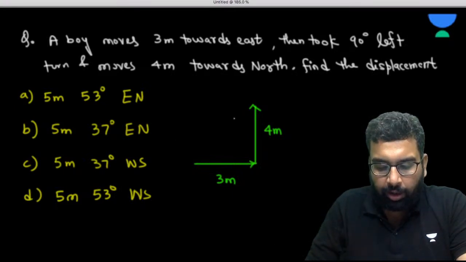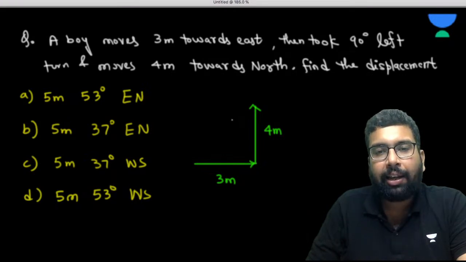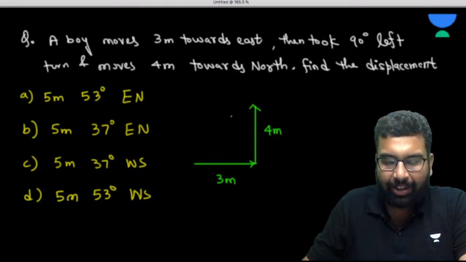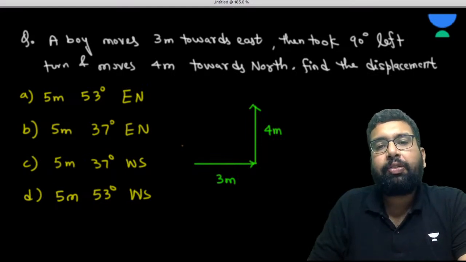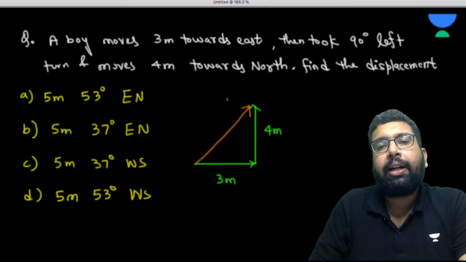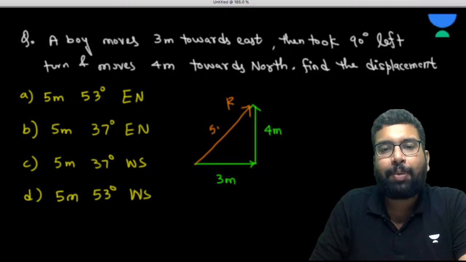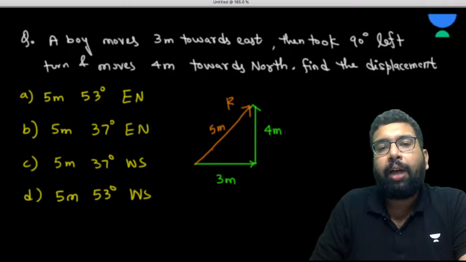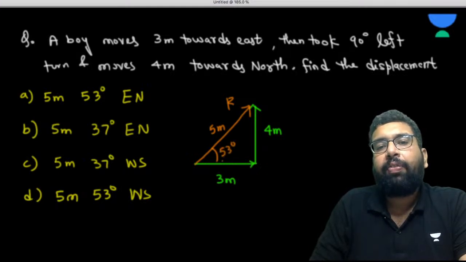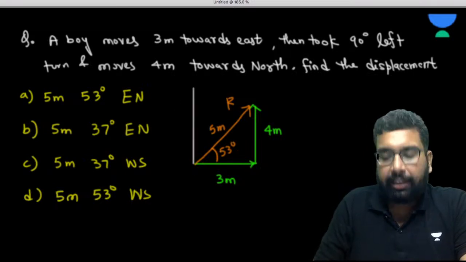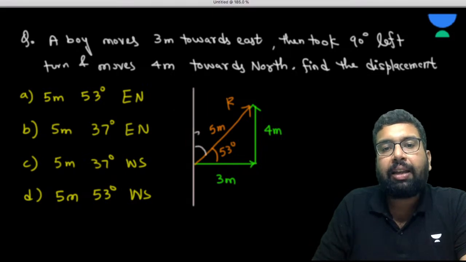So your answer is wrong, Shrita. The answer is not A, my dear. Just let me solve it. So this is 3 meter, this is 4 meter. Now you understand that this is the resultant, and this is your standard triangle. If this is 4, this is 3, this is 90, we can use simple geometry, no formula is required, and this is going to become 5 meter, and this is going to be 53 degree. So when this is 53 degrees, see the options, guys. This is going to be 37 now.